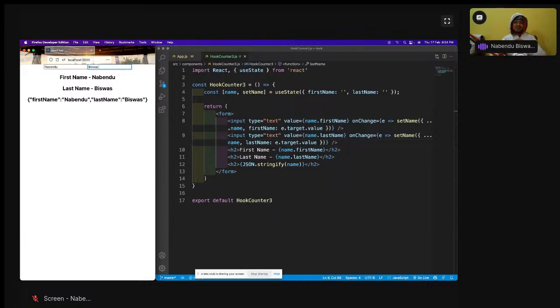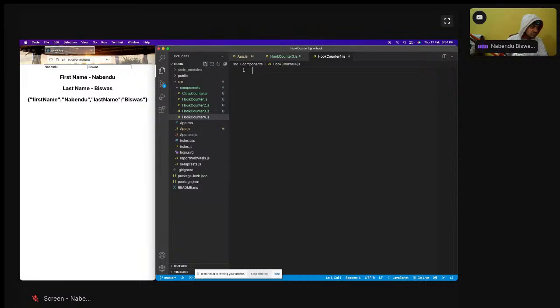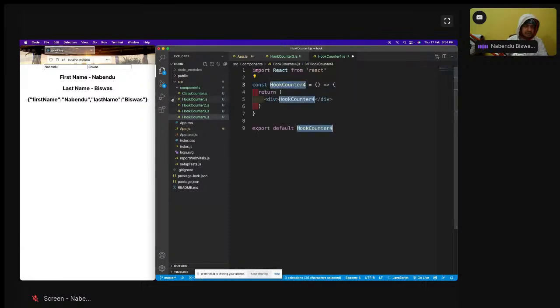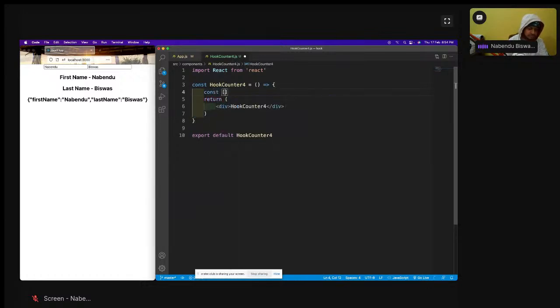I'm not going to again show this error and all, but we are going to see how to use it in an array. So for that, I'll create hook counter for.js, and I'll have a const items and set items like the use state.